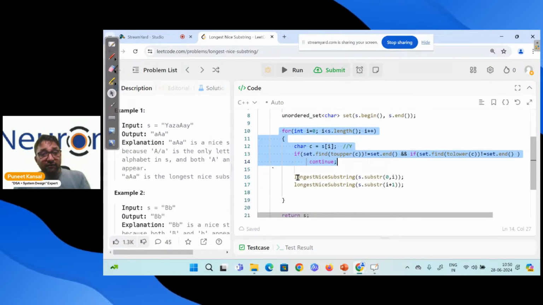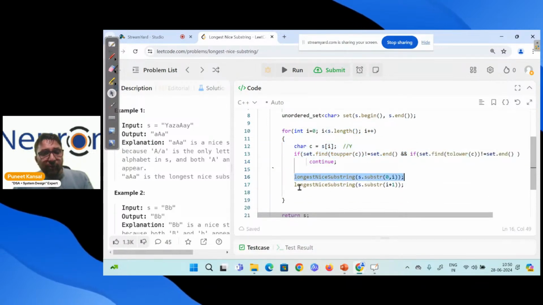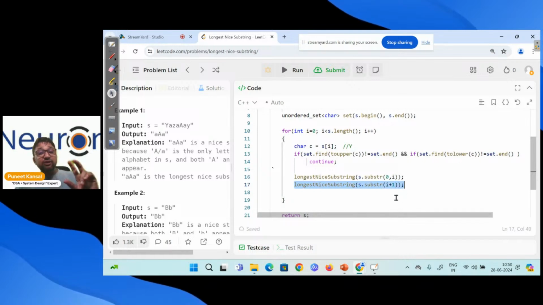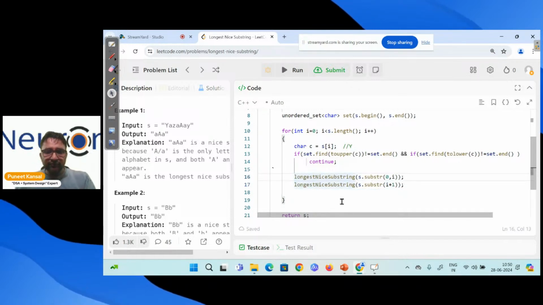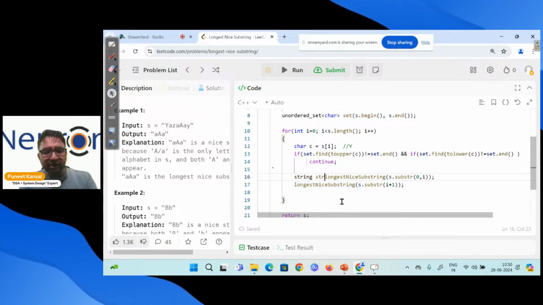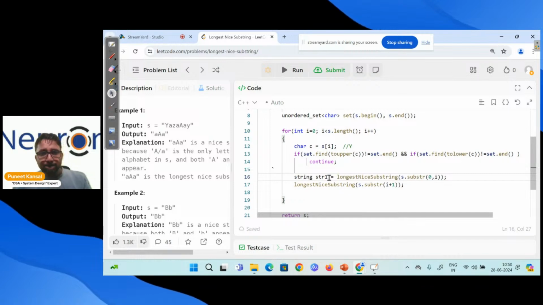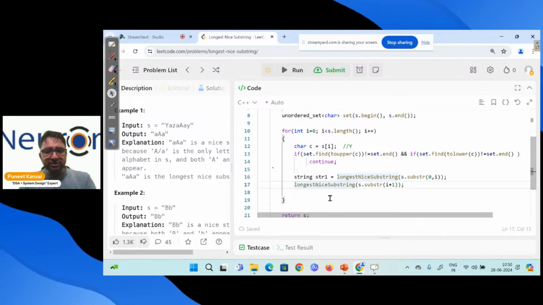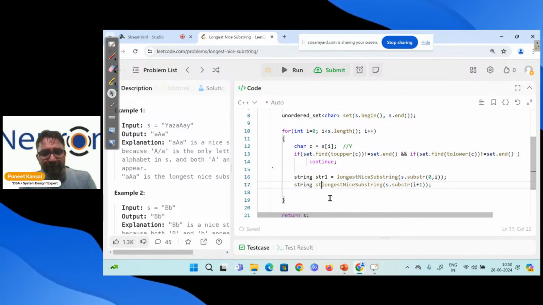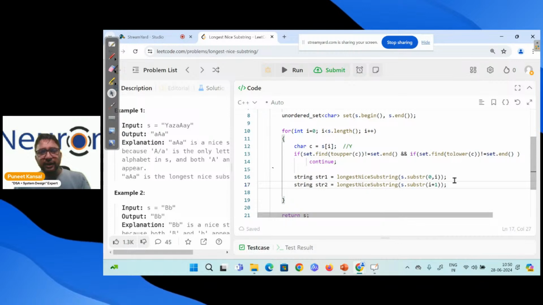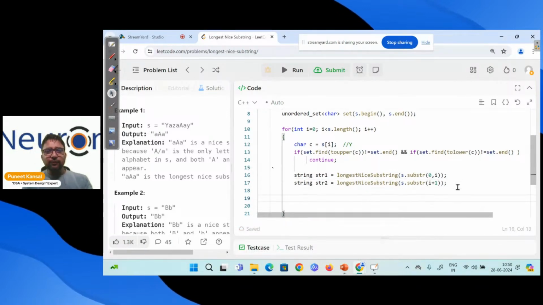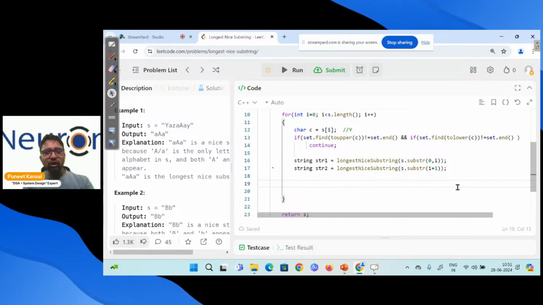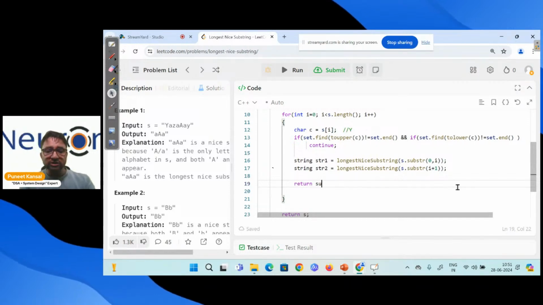After that, when you solve this left part and right part, you need to compare which one is giving the maximum length. So let me receive the nice string generated by the left part, str1, and the nice string generated by the right part, str2. Let me compare them for their length. Whoever is longer, I will pass it to the upside. So I will return which one is longer. So let's see.